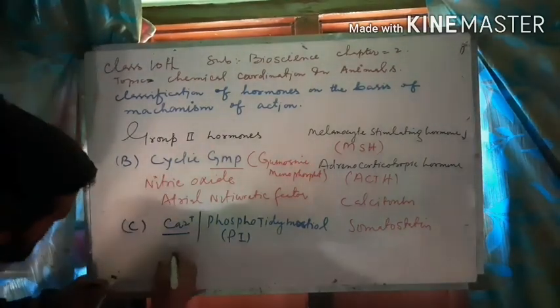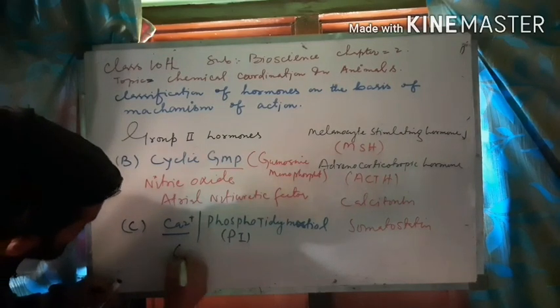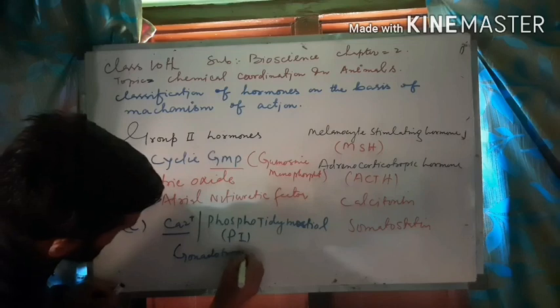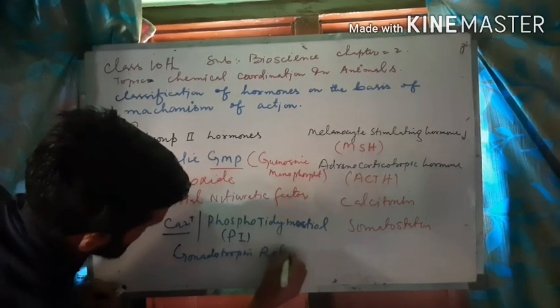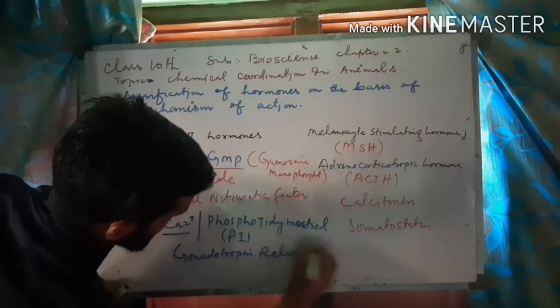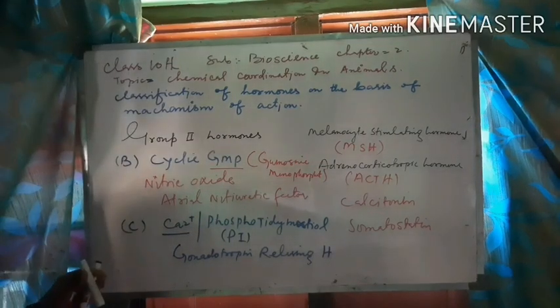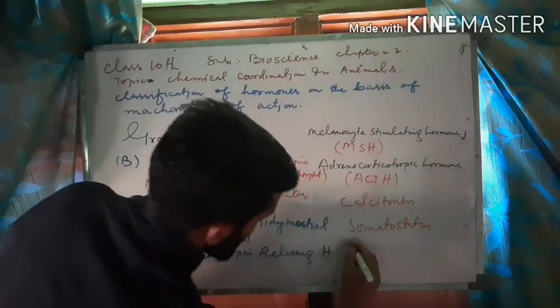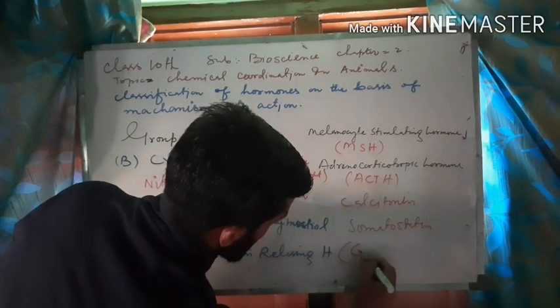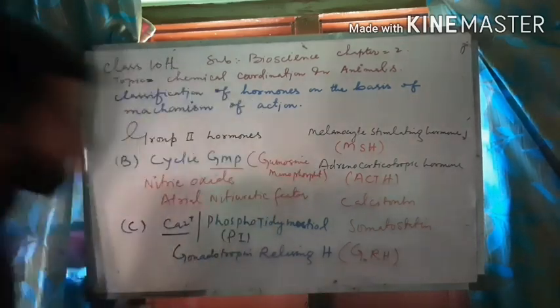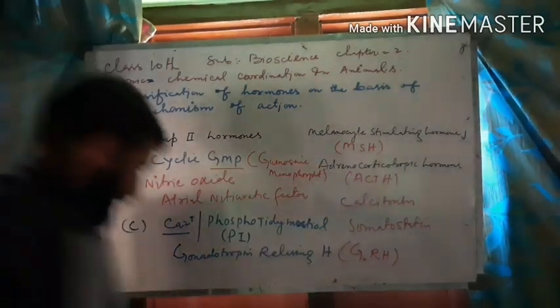Some of the hormones are gonadotropin releasing hormone. I will write H, H means hormone, so the abbreviation is GnRH. Gonadotropin releasing hormone.